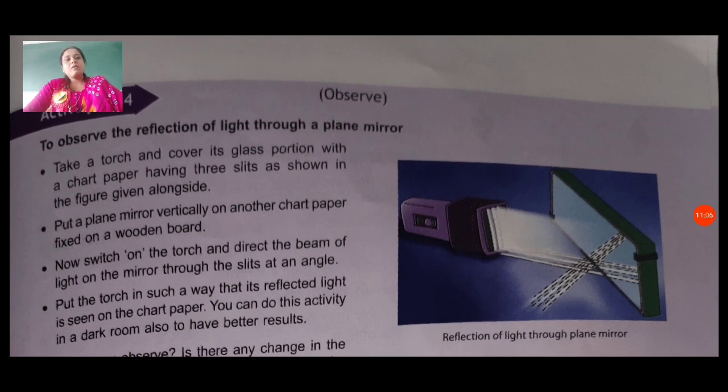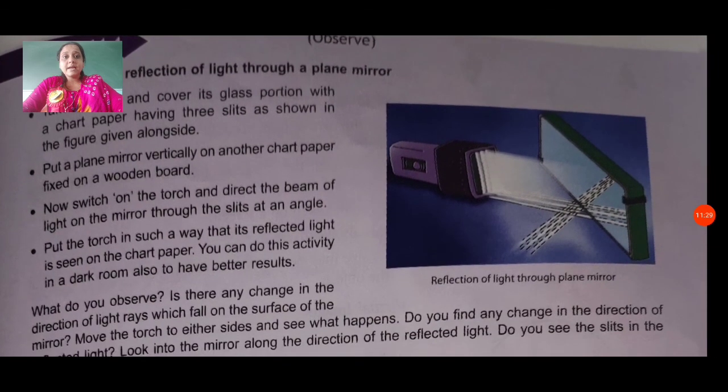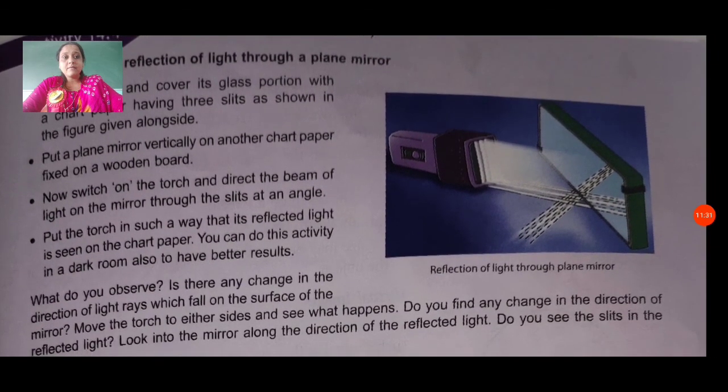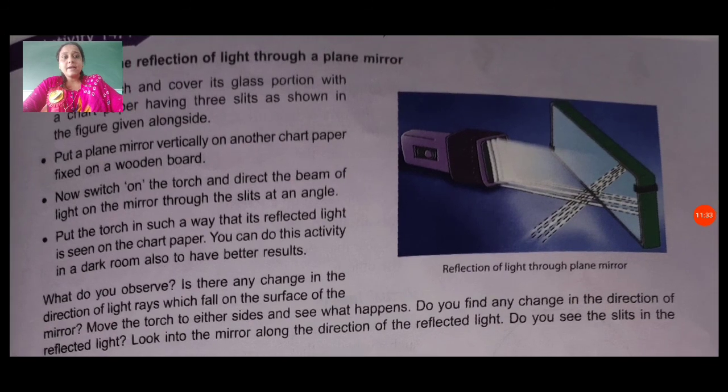Here we have again activity 14.4, to observe the reflection of light through a plane mirror. For this they take a torch and cover its glass portion with a chart paper having three slits as shown in the figure given alongside. You can see the figure here: reflection of light through a plane mirror.